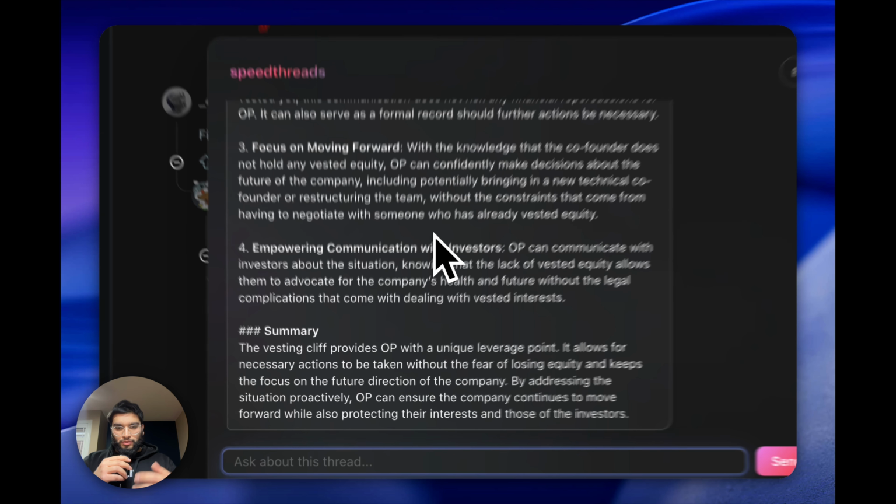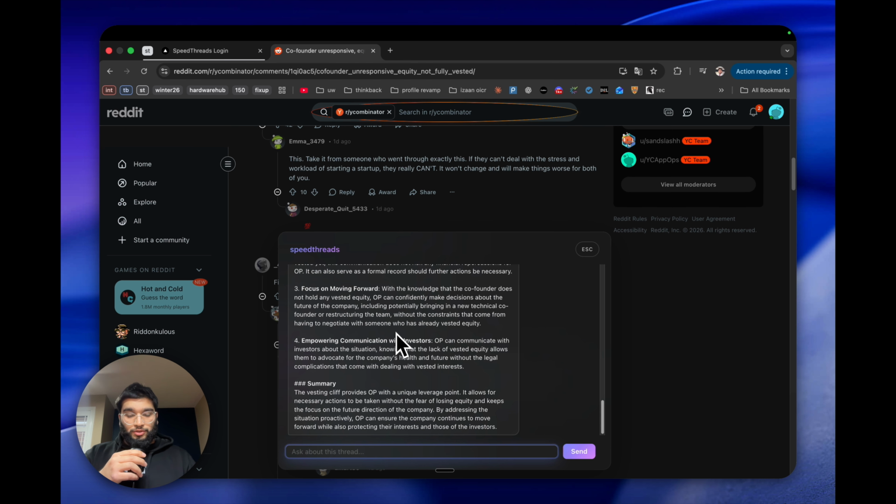In the future, of course, I want to release this to the public. I want to make it a lot faster. And I also want to increase the context window of the conversation that you can have with the LLM, because I think this is a really useful tool. And I feel like a lot of people can benefit from it.